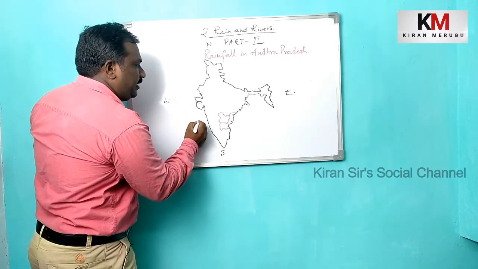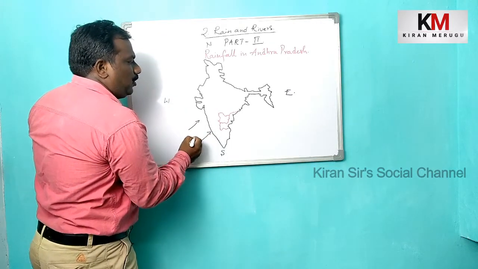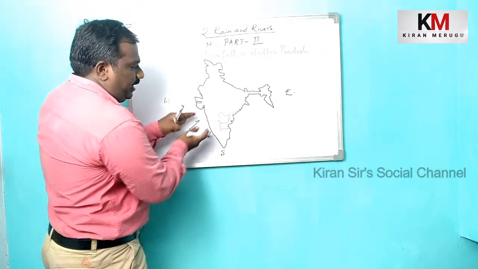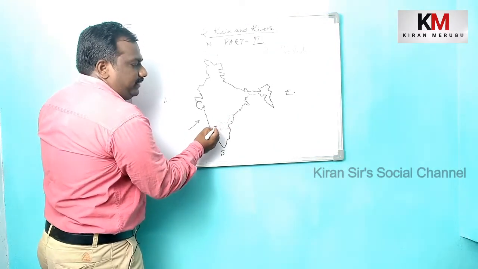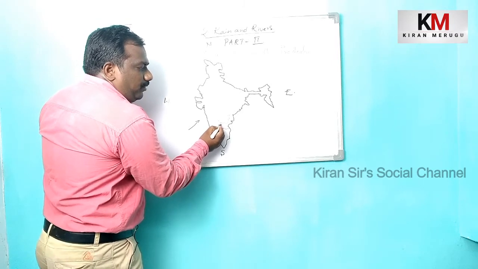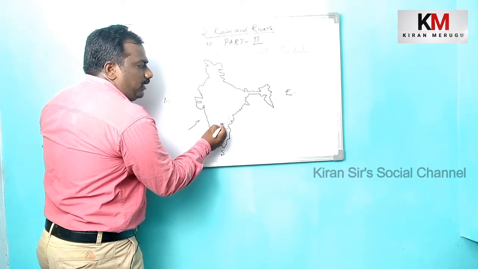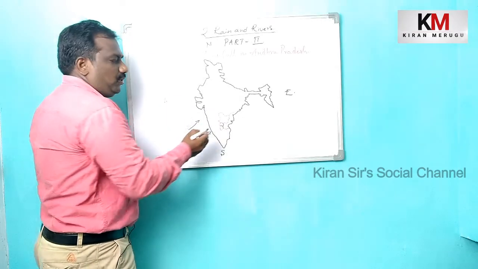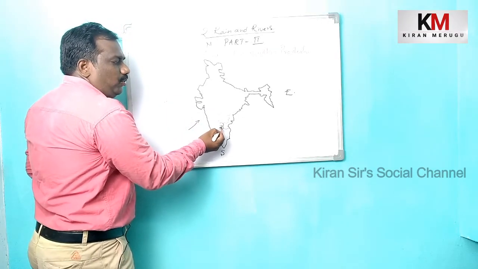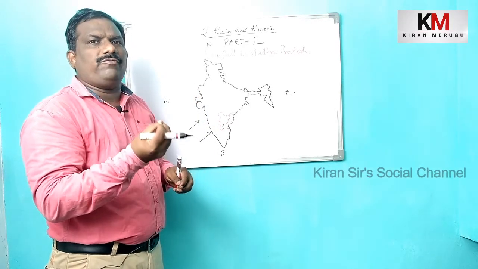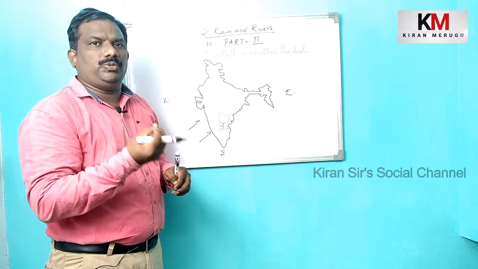Initially they enter the districts of Chitturu and Kurnool. So Chitturu and Kurnool districts receive the initial rainfall in Andhra Pradesh during the monsoon time.